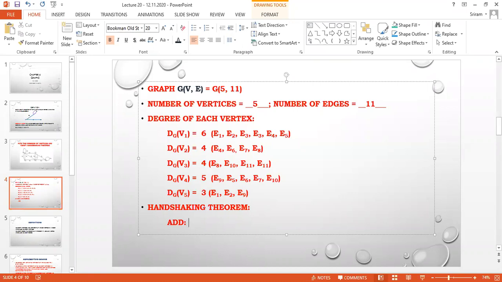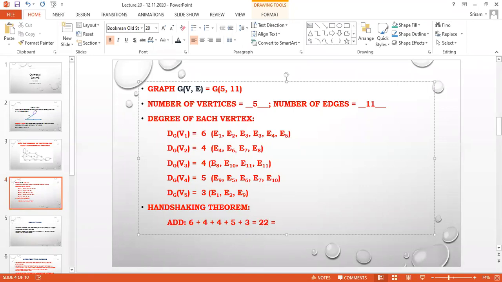Here is the meaning of the handshaking theorem. I am going to add the degrees of the vertices. 6 plus 4 plus 4 plus 5 plus 3. So this is 10, 10 plus 4, 14, 19, 22.